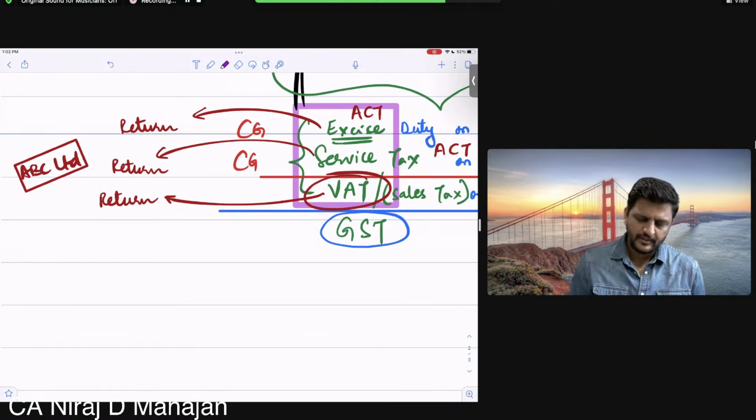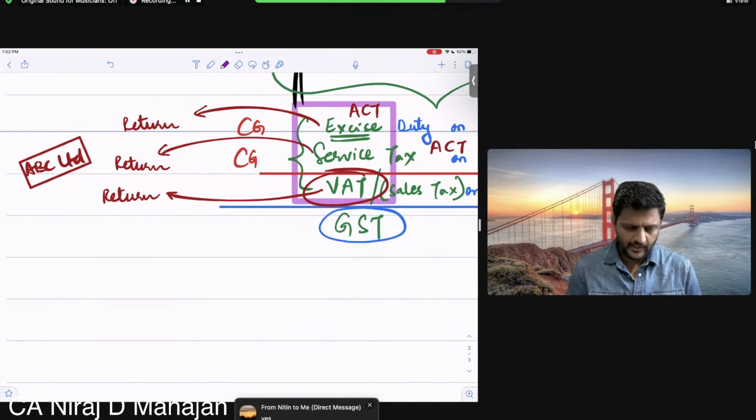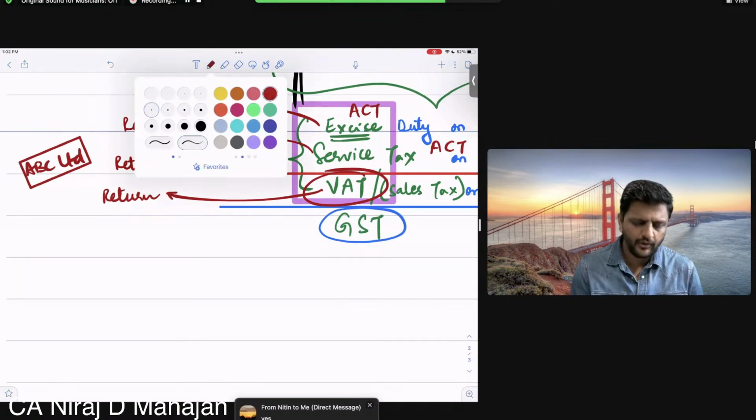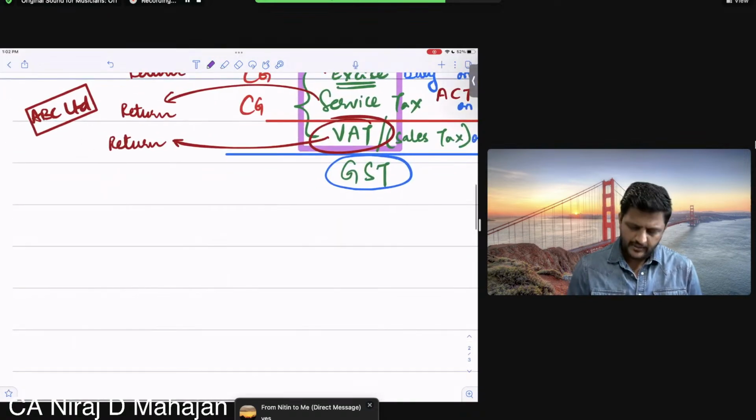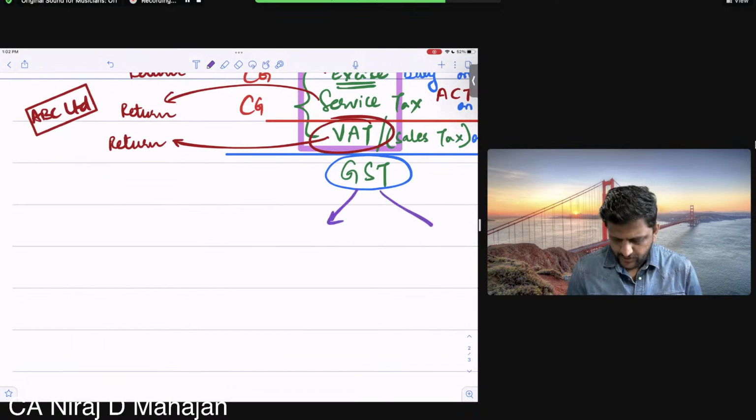Yes. And again, the fighting. Now what happens in GST, obviously I have not yet gone into anything, just telling you the basics. In GST, bachcho, here the separation between the central government and state government happens automatically.